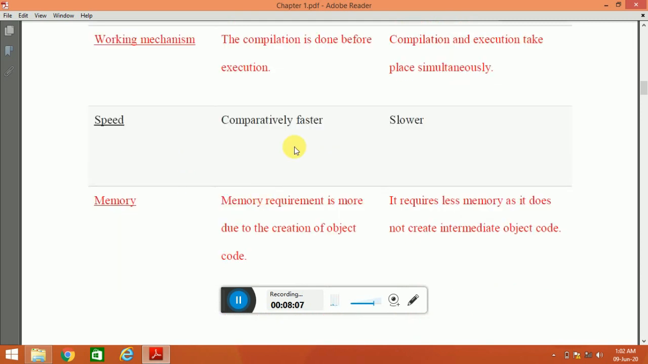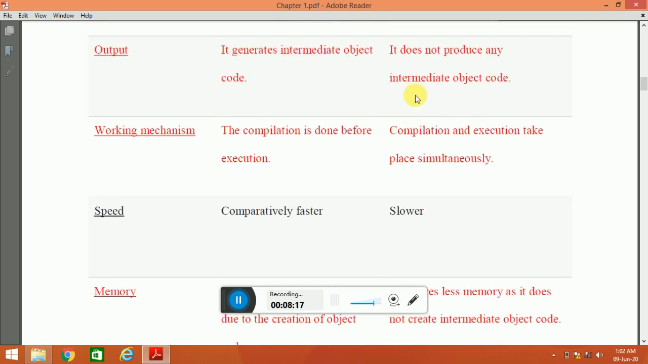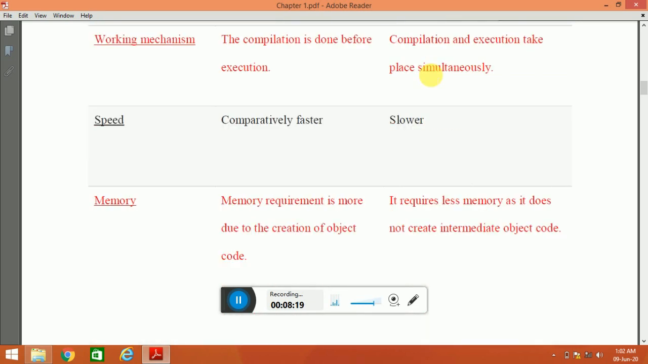Now speed: a compiler is comparatively faster compared to an interpreter. The speed of a compiler is comparatively faster in accordance to an interpreter. Okay. Now an interpreter is a little bit slower in comparison to a compiler.